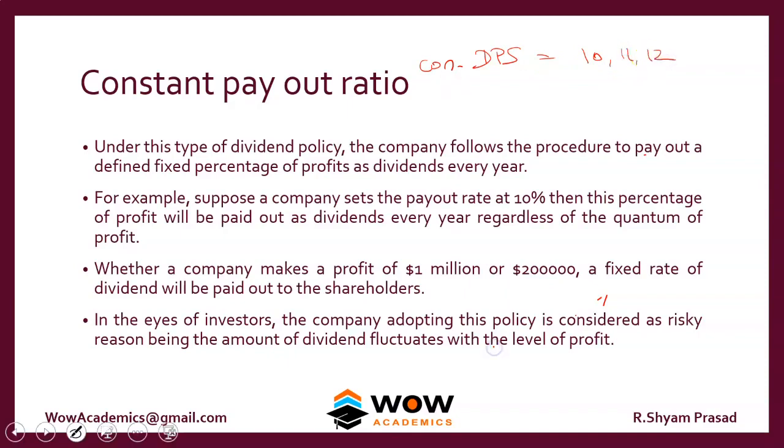But in constant payout ratio, the percentage is constant. For example, suppose a company sets the payout ratio at 10%, then this percentage of profit will be paid out as dividends every year regardless of the quantum of profit. However the profit moves, out of the profit 10% will be declared as the dividend.